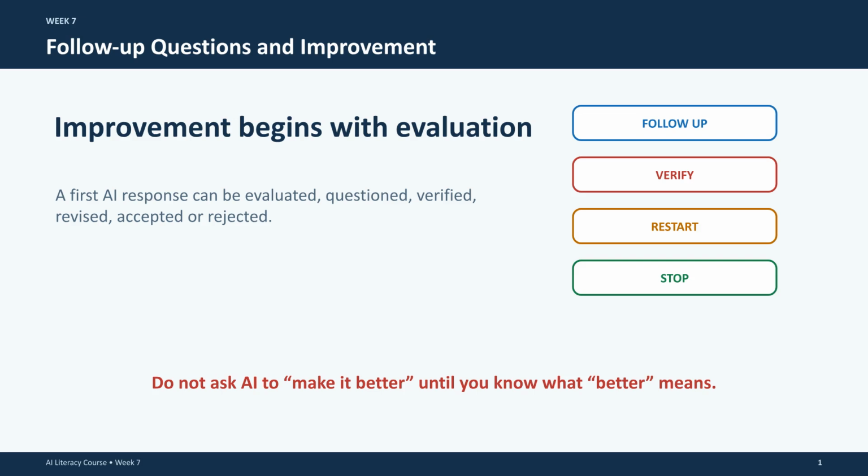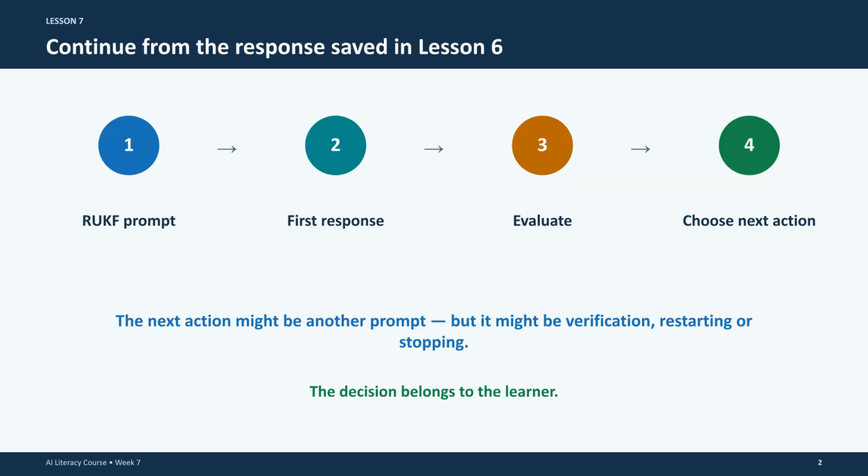Welcome to Week 7, where we focus on follow-up questions and improvement. Evaluation is the first step. You can question, verify, revise, or reject a response. A key rule is not to ask the AI to make something better until you have defined exactly what better means. Start with the response saved in the previous lesson.